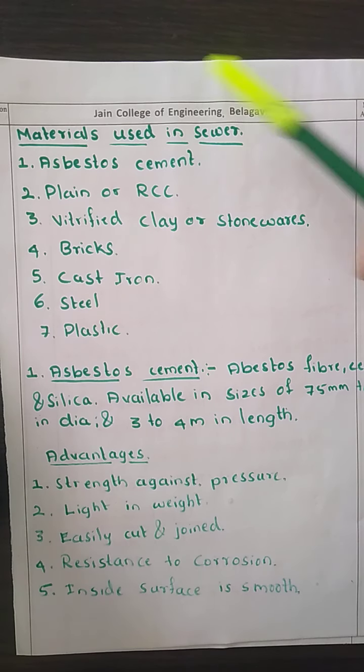All materials will have some advantages and some disadvantages. So in the next class we will study in detail the different materials we are going to use: what their composition is, what their diameters are, what their lengths are, and what their advantages and disadvantages are. We will also study some of the shapes of a sewer in the next class.